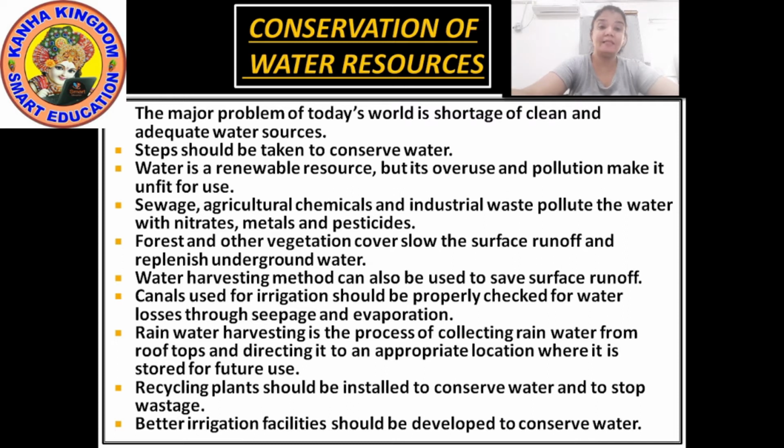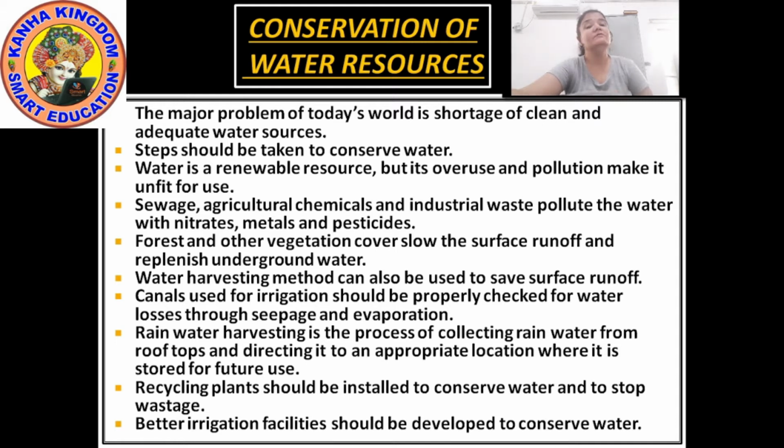It means very less usage but in a proper way. Better irrigation facilities should be developed to conserve water, and drip and trickle irrigation is one such facility.